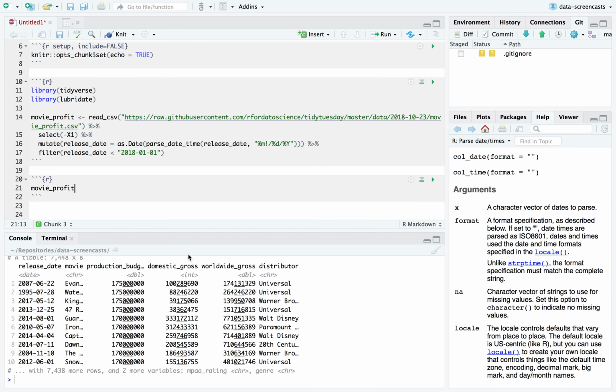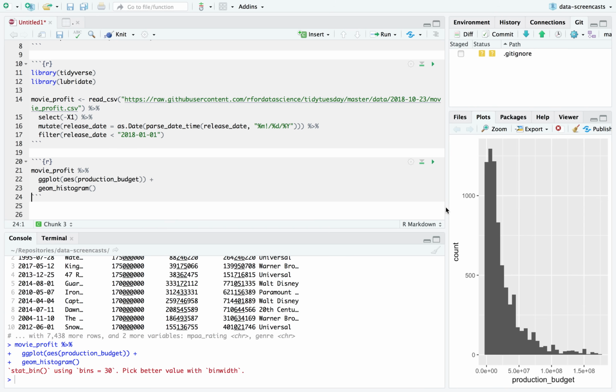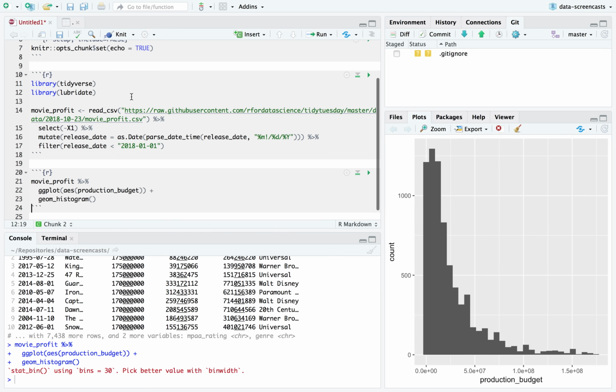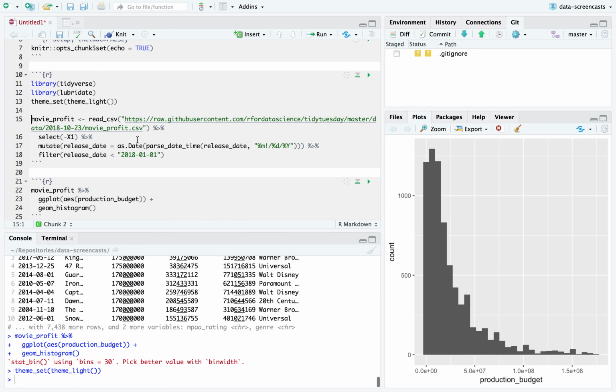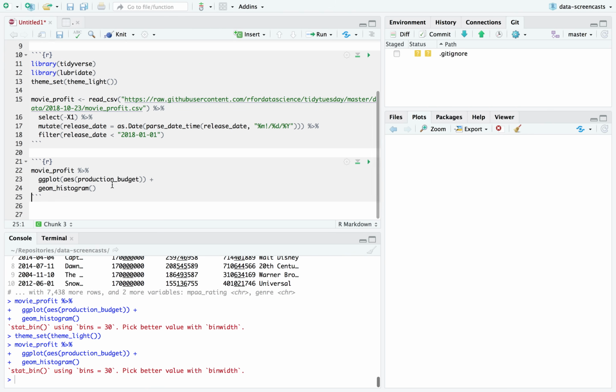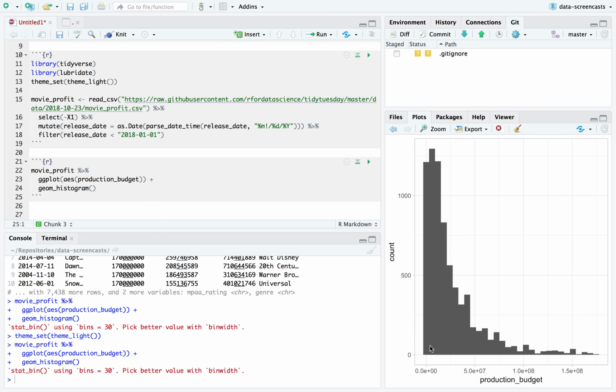Release date, movie, production budget, domestic gross. I've got 3 interesting numbers that I want to take a look at. Whenever I want to look at a numeric column, I'm going to look at production budget. I'm going to look at a histogram in ggplot2. I like to set my themes before I run it and see a histogram of production budgets.